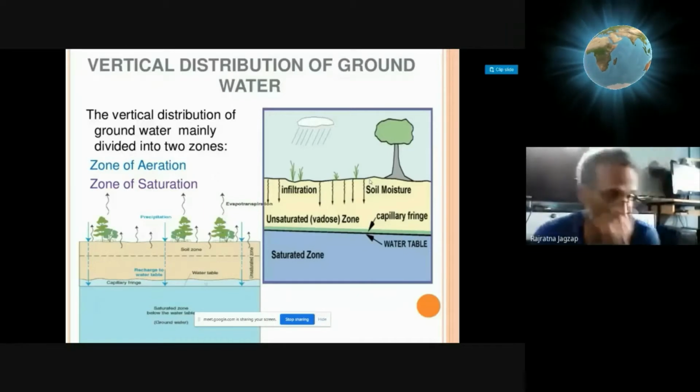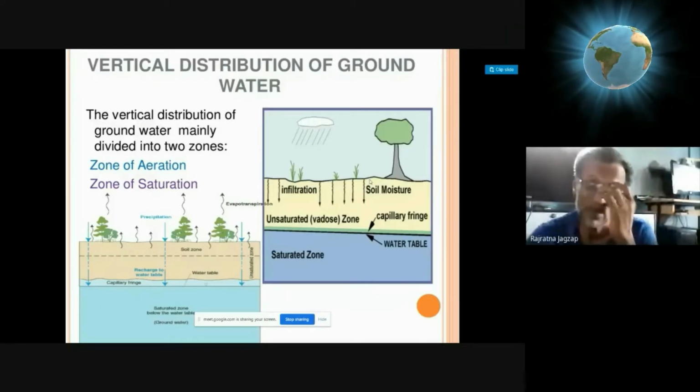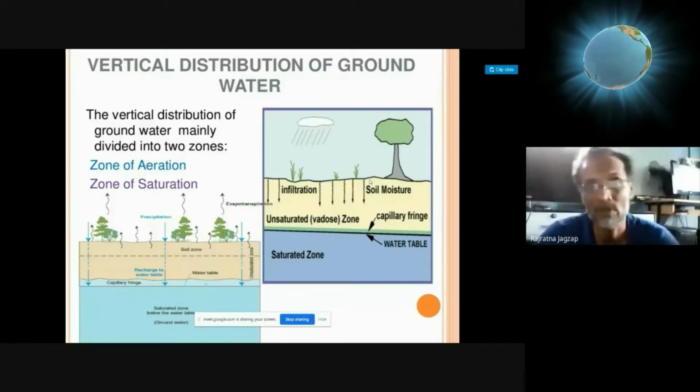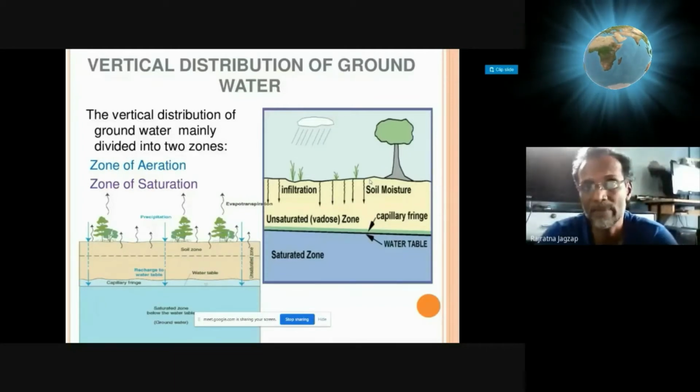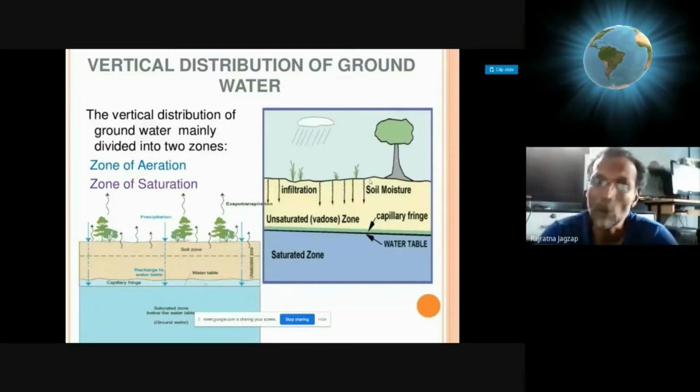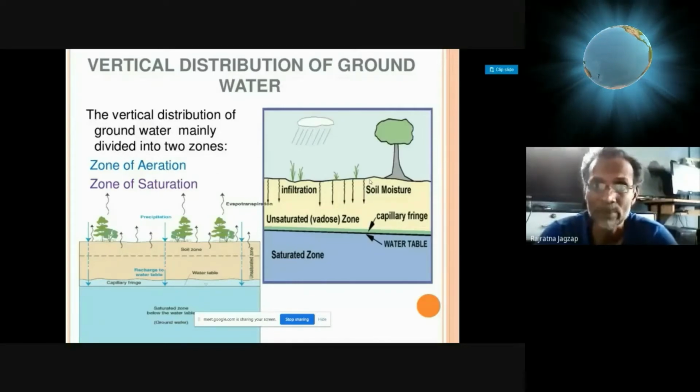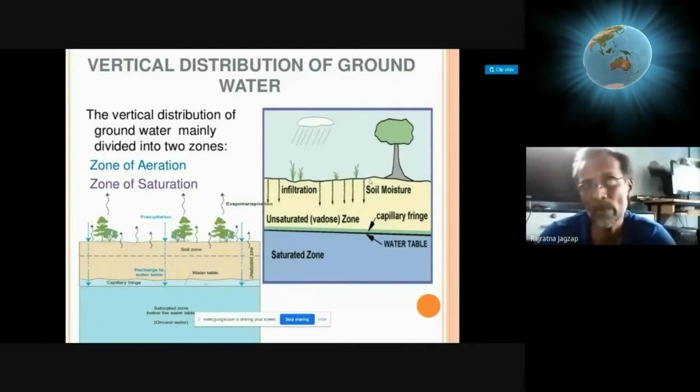And then apart from that, the third point is types of rocks or terrain, which is made up of different types of rock. And I said that sedimentary rocks normally are porous, and that promotes the infiltration. And the extreme opposite condition is crystalline or igneous type of rock.